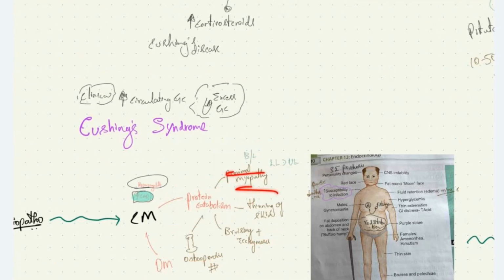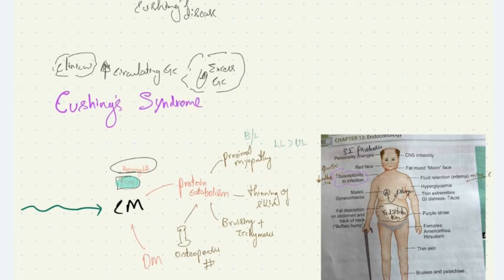Those are proximal myopathy, that is proximal muscle weakness due to breakdown from excess glucocorticoids. It is bilateral, symmetric, and lower limbs are more involved compared to upper limbs. Due to protein catabolism, we have thinning of skin, and due to that, bruising and ecchymosis of skin. Also, due to protein catabolism in the bones, we have premature osteoporosis leading to pathological fracture in these patients.